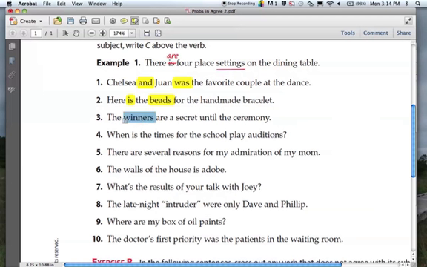This one is the predicate nominative rule. Subject is winners. Predicate nominative is secret. We want to make sure we agree with winners, so we include are with winners. Those are both plural, so that is bueno. Remember, anytime you have an interrogative sentence, change that into a statement. So you have a friendlier subject-verb order: times is. That does not agree, so is must become are.